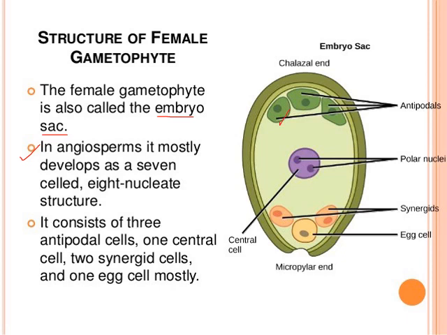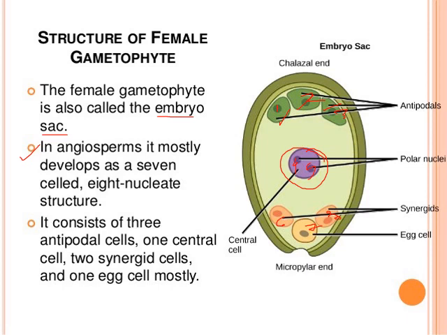This is 1, 2, 3 antipodal cells, and then 4, 5, 6 and 7. Now count the nuclei: 1, 2, 3, 4, 5, 6, 7 and 8. So this is a 7-celled and 8-nucleate structure, the typical structure of an anatropous ovule.